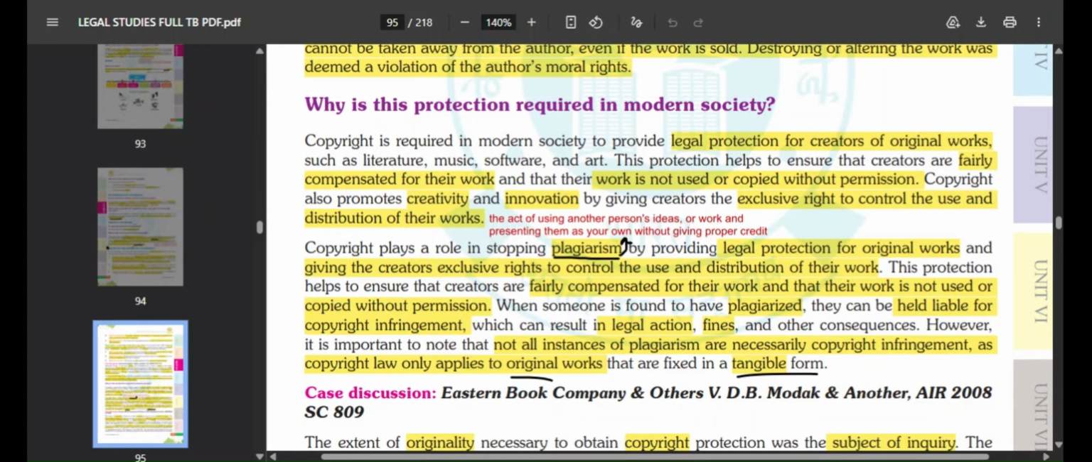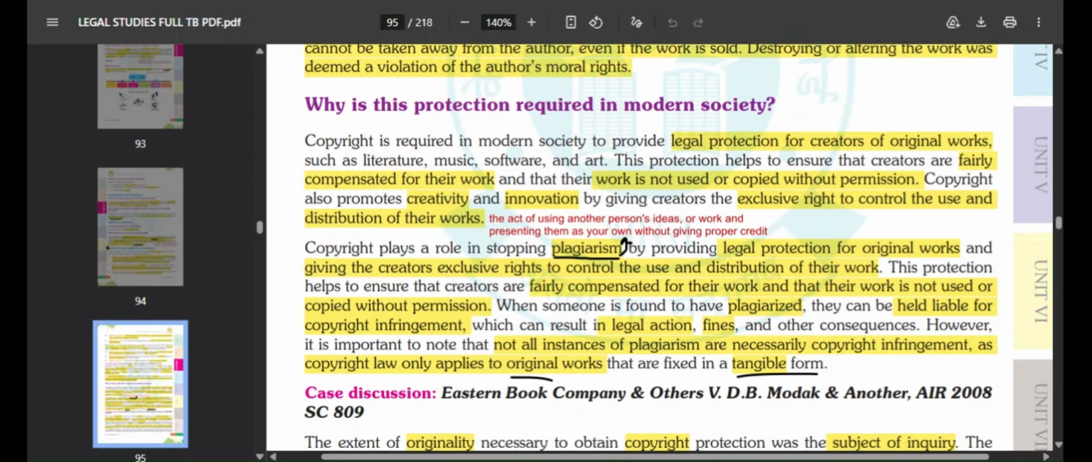When someone is found to have plagiarized, they can be held liable for copyright infringement. So, if in a case someone is found to have plagiarized, having used someone else's work without giving proper credit, they can be held liable for the copyright infringement. Infringement means violating copyright, and it can result in legal action, fines, and other consequences. It also means that by law you cannot do this. Okay, it can result in legal action also. It is not taken lightly.